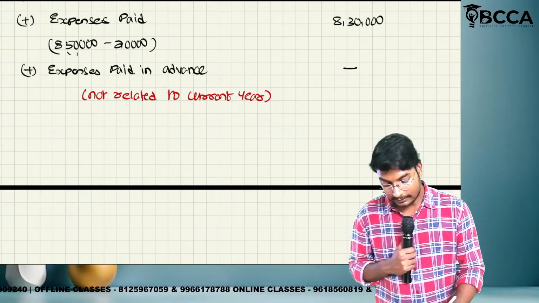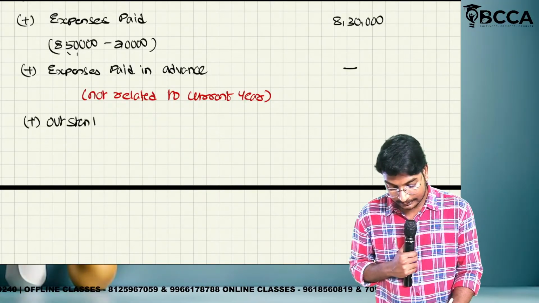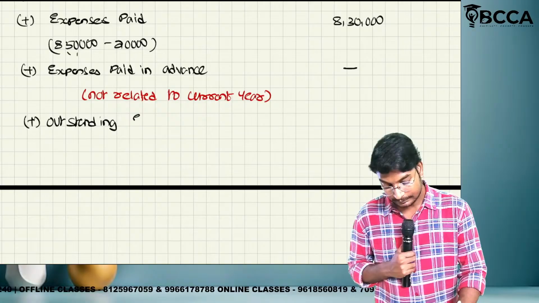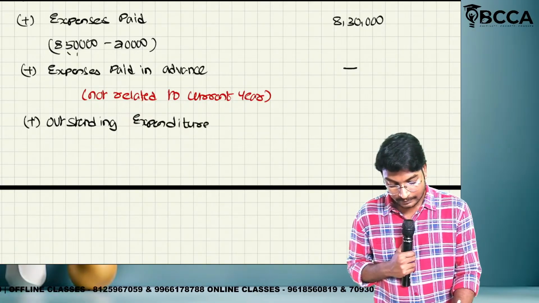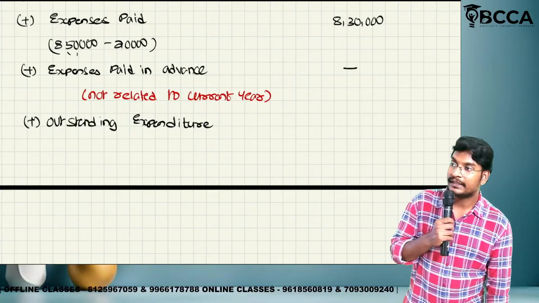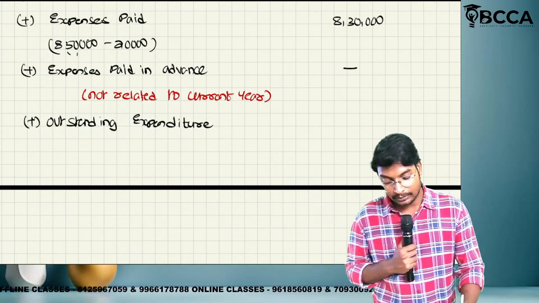What is the final one? Outstanding expenditure. Will be considered or will not be considered? Will be considered because it belongs to current year, related to current year.